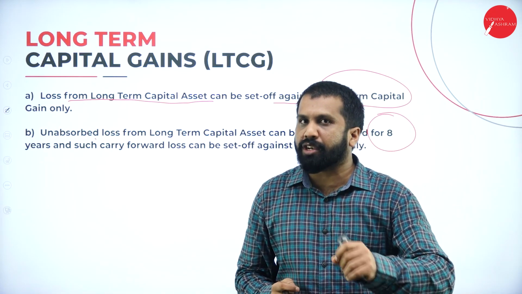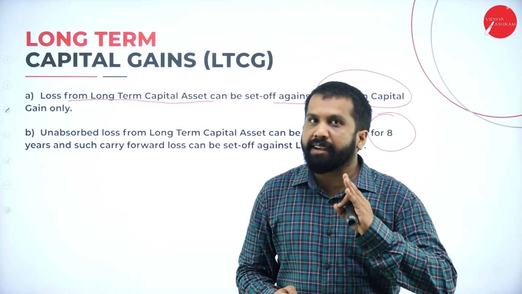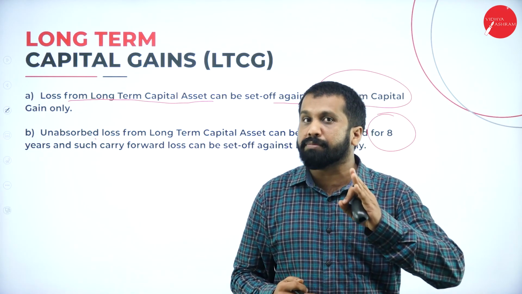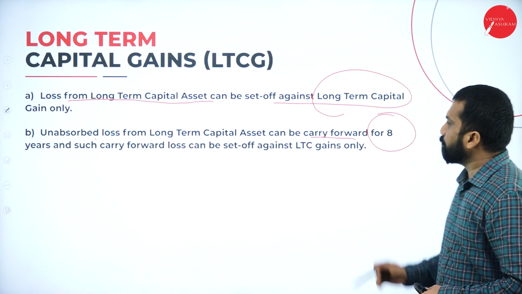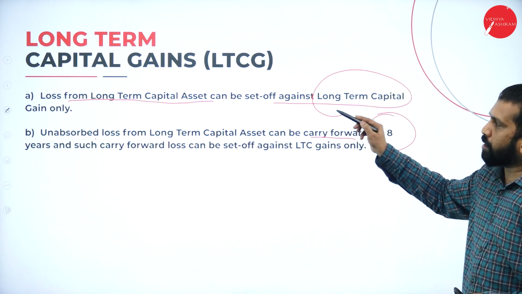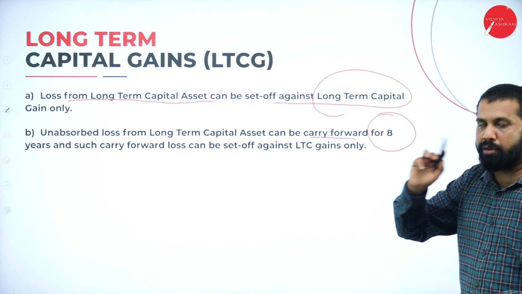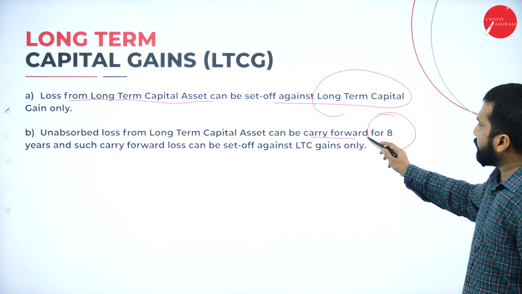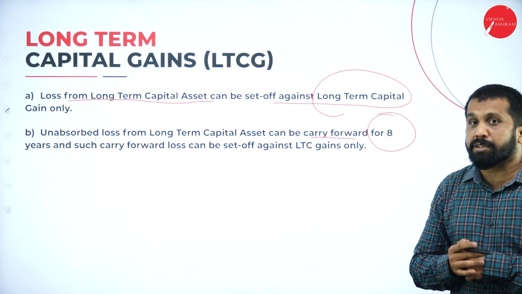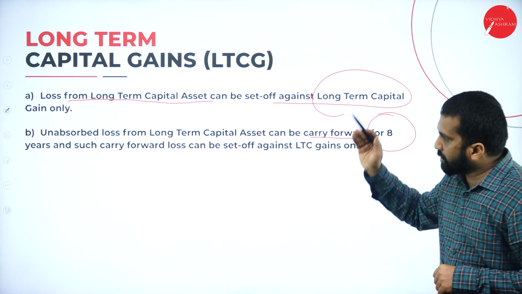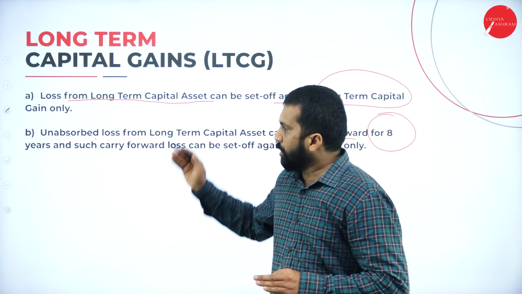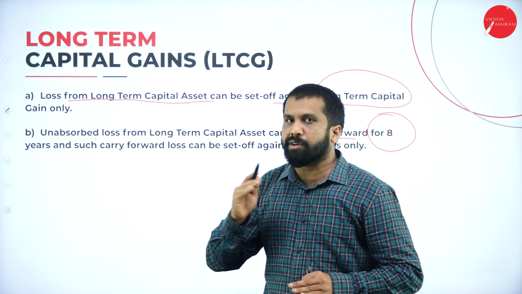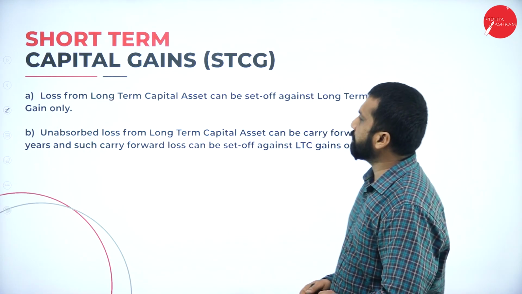Except speculation, everywhere it is 8 years. The last one is unabsorbed depreciation, that is unlimited. I'll come to that. So remember, long-term can be adjusted against long-term only, for a maximum of 8 years. Now, this much only remember, don't worry about problems and all. You will not get individual problems on set off and carry forward.